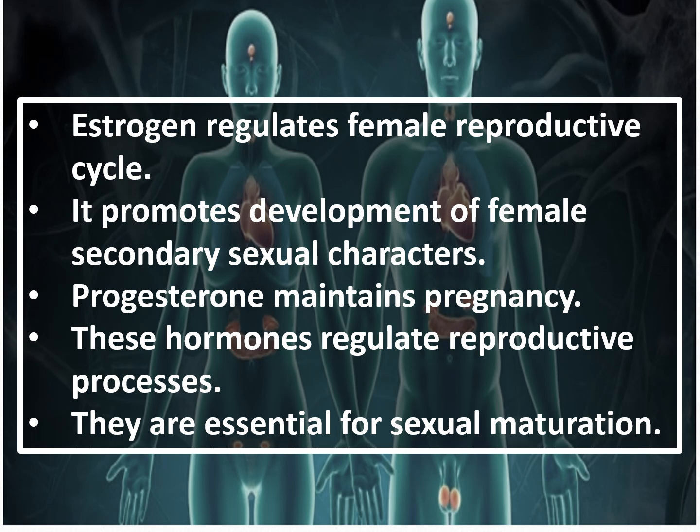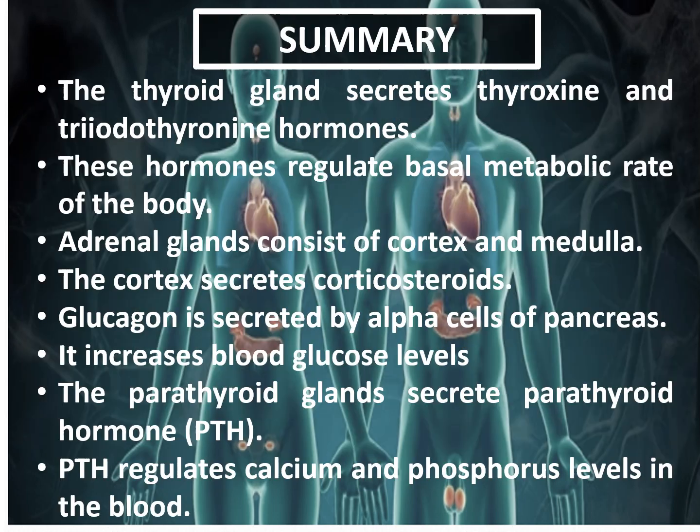Estrogen regulates the female reproductive cycle and it promotes the development of secondary sexual characters in female. Progesterone maintains the pregnancy. I repeat, progesterone maintains the pregnancy. These hormones regulate reproductive process. So testes secrete testosterone, ovaries secrete estrogen and progesterone. Progesterone mainly is useful during the pregnancy, whereas estrogen is responsible for secondary sexual characters in female. Testosterone is responsible for secondary sexual characters in male. These hormones regulate the reproductive process and they are very much essential for sexual maturation.